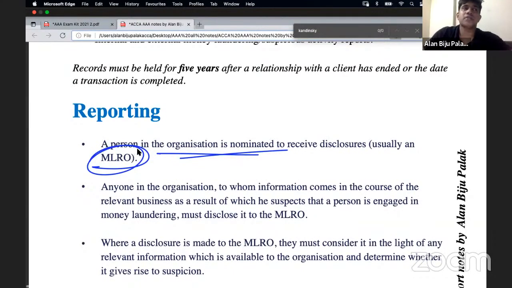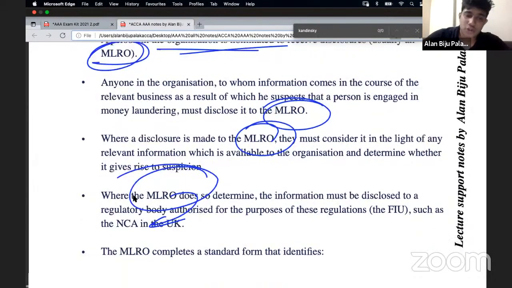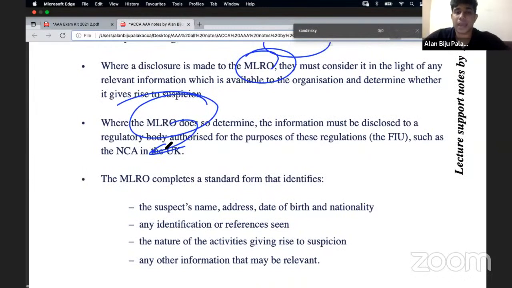Any person within an organization who feels that there is a suspect of money laundering, then about that suspect and all the suspicious activities must be reported to the MLRO. Once we disclose all the activities to the firm's MLRO, the MLRO will consider whether there is any actual possibility of having money laundering. And if the MLRO feels that there is a possibility, the MLRO should report that to the National Crime Agency or Financial Intelligence Unit.